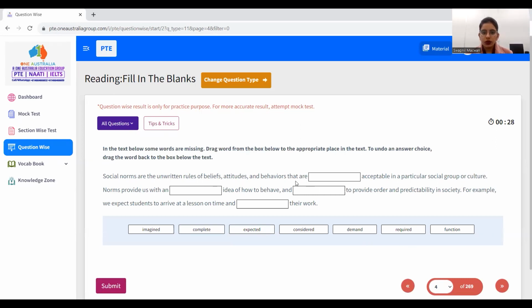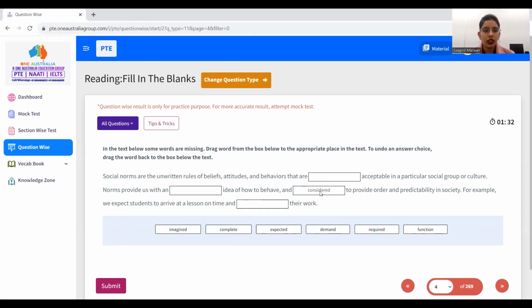Social norms are the unwritten rules that are considered acceptable in a particular social group or culture.